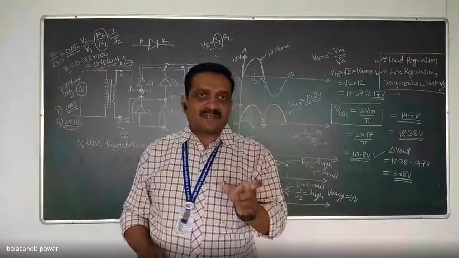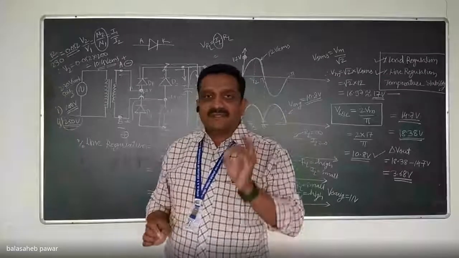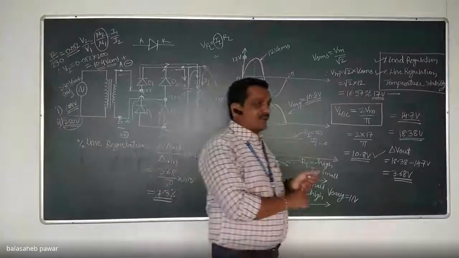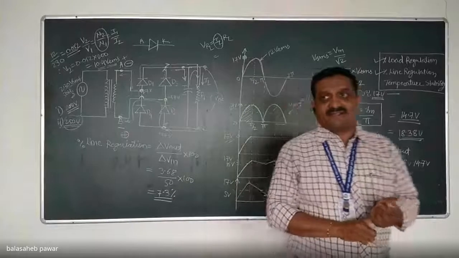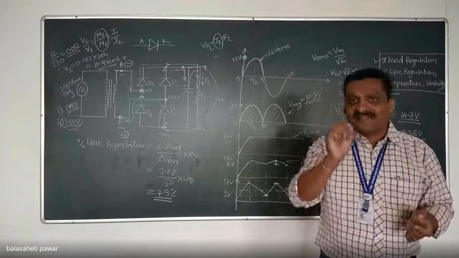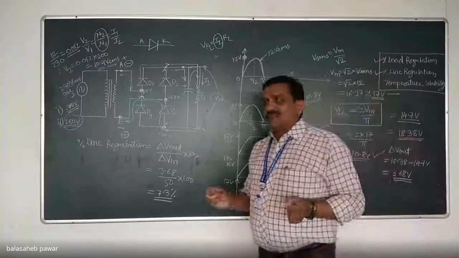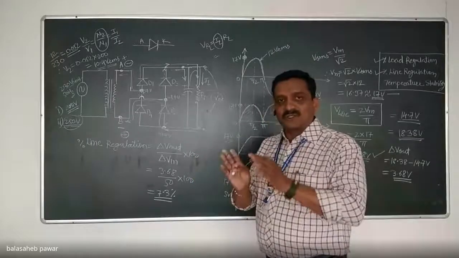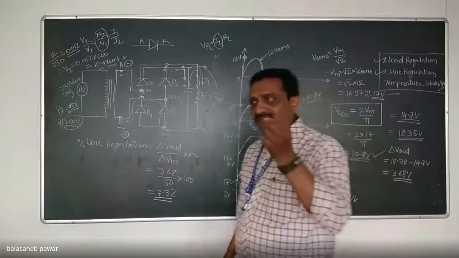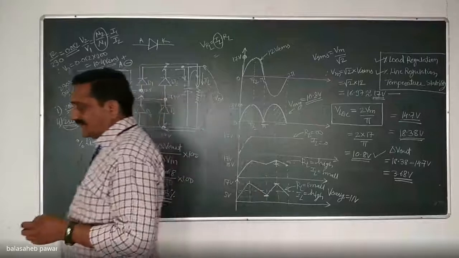And hence percentage load regulation also remains 0%, as expected. So for a good power supply or regulated power supply, what you have to remember is that percentage load regulation and percentage line regulation are both 0% ideally. Practically, it does not remain 0%, but it is almost closer to 0. It is very, very small in value.